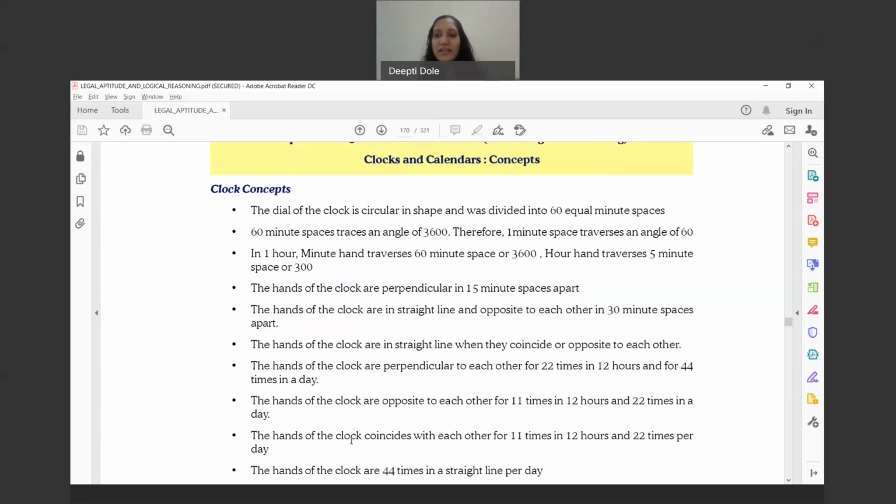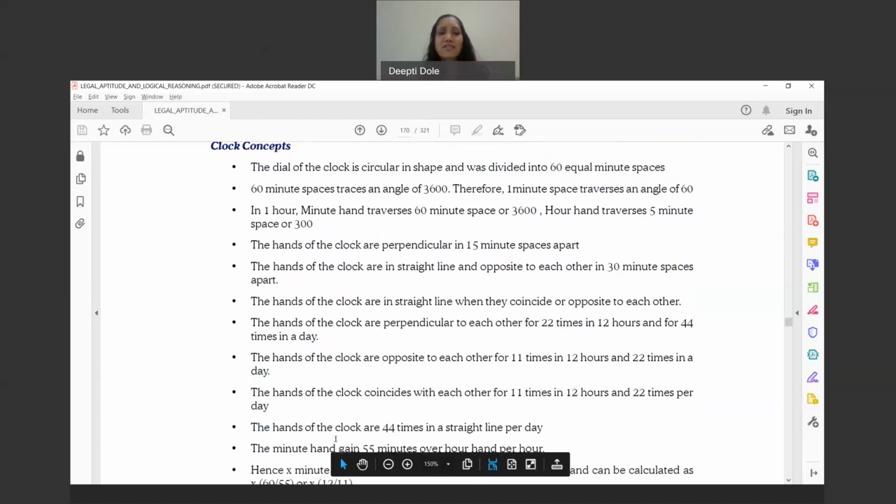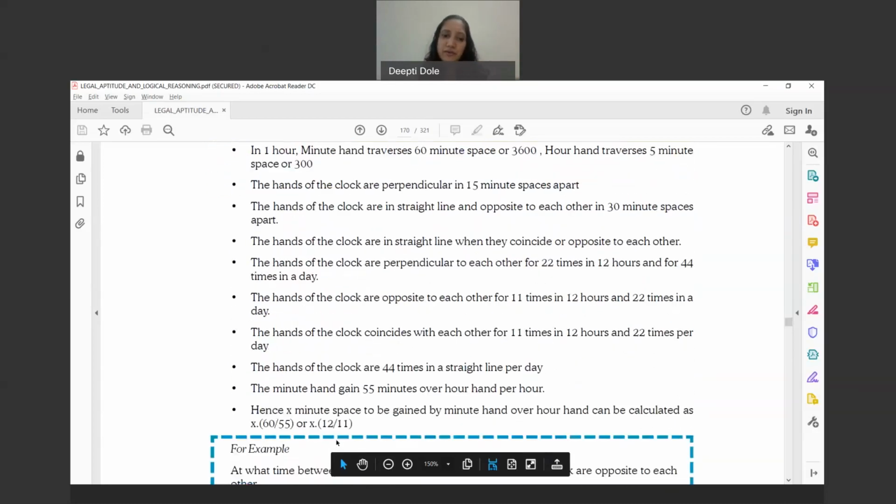So they are straightaway given, but like I told you, you can take a clock and check again how this 22 times is coming. But it is very easy for you to understand when it is perpendicular, when it is opposite, and when it coincides. And the hands of the clock are in a straight line 44 times per day. So every day they are 44 times in a straight line.